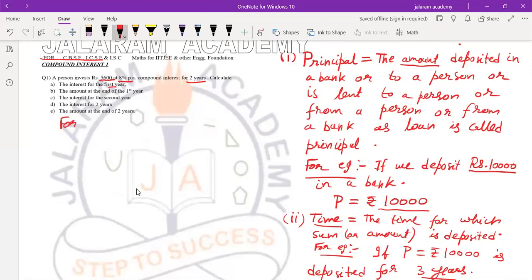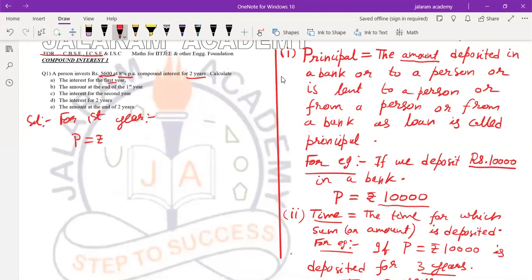So first we write the solution for the first year. Principal, denoted by P, is rupees 5,600. Rate of interest 8% per annum. Time 1 year only, as we are calculating for the first year. First year means only 1 year. Second year is also only 1 year. Third year is also only 1 year. Understood? Time is only 1 year.